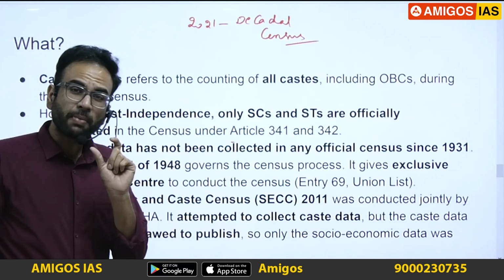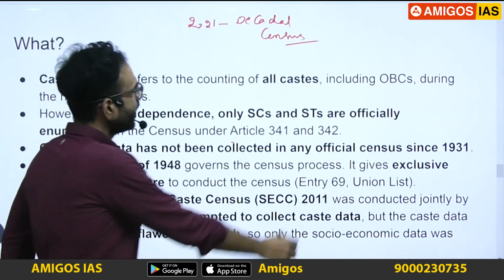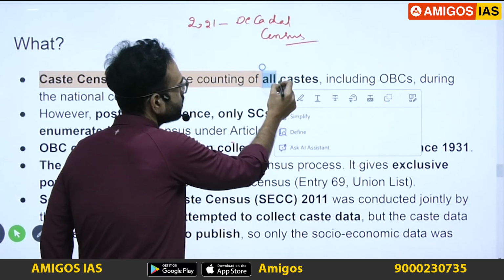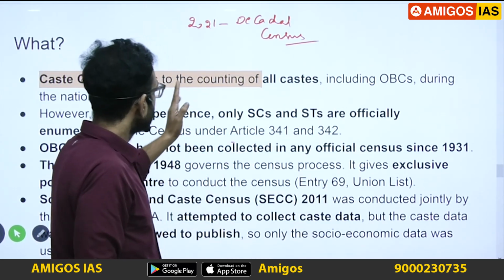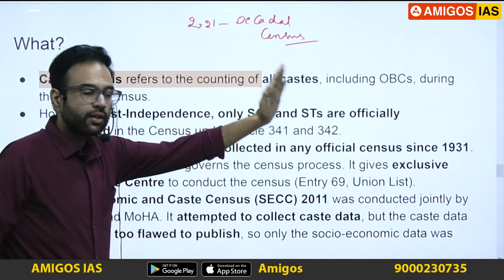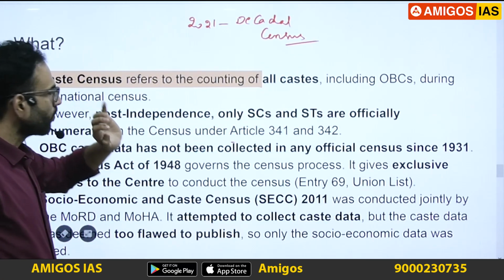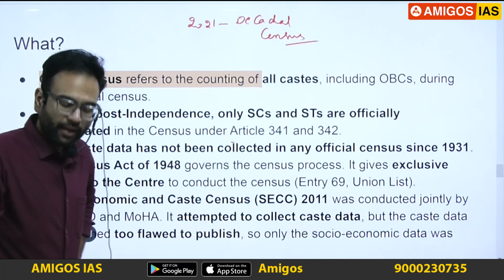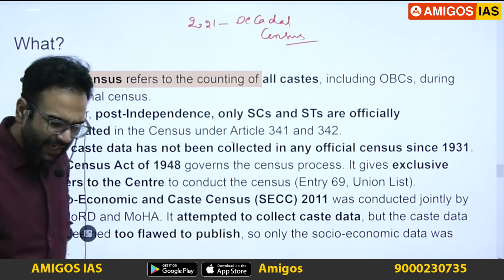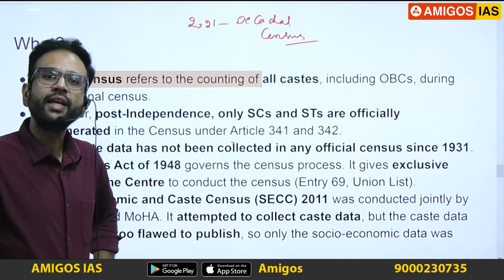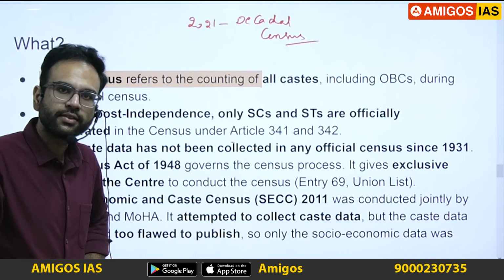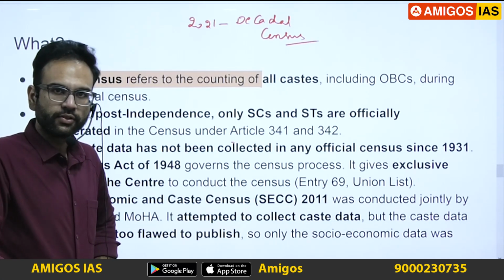What is the caste census? By definition, what is the legal definition? It includes all castes. It is the counting of all the castes, including OBCs, during the nationwide census. Remember that after independence, we were only enumerating the SCs and STs, not OBCs.